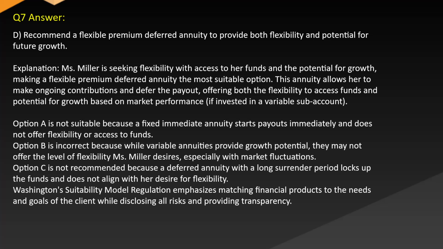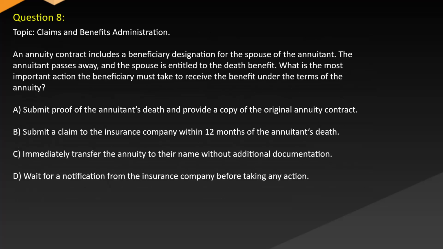Option B is incorrect because while variable annuities provide growth potential, they may not offer the level of flexibility Ms. Miller desires, especially with market fluctuations. Option C is not recommended because a deferred annuity with a long surrender period locks up the funds and does not align with her desire for flexibility. Washington's suitability model regulation emphasizes matching financial products to the needs and goals of the client while disclosing all risks and providing transparency.